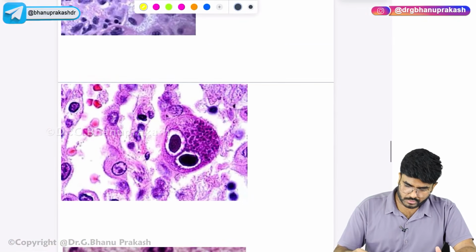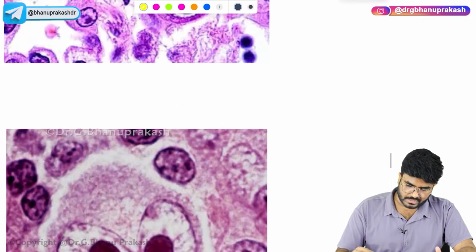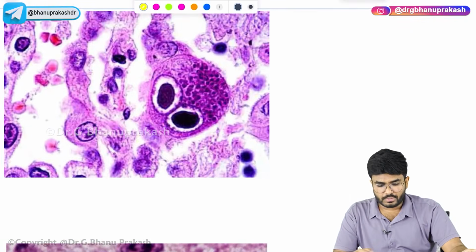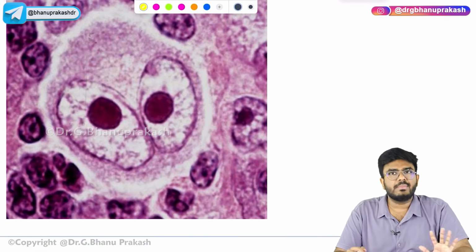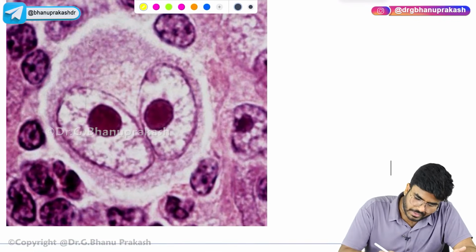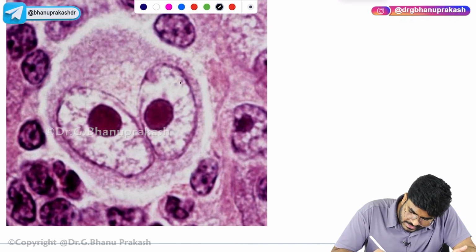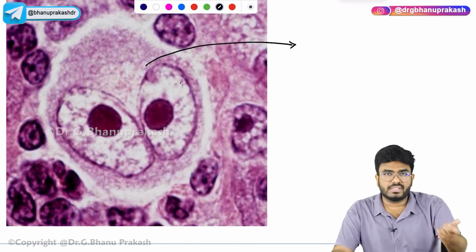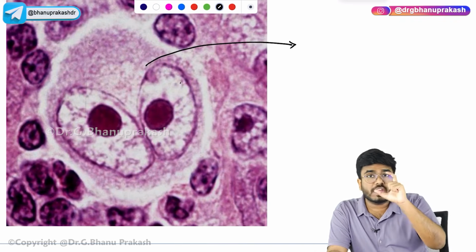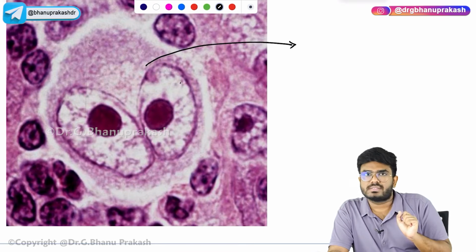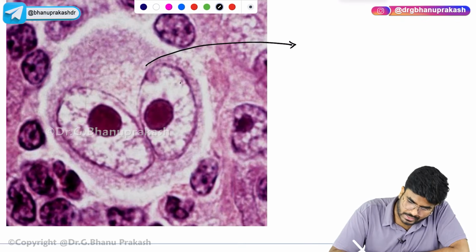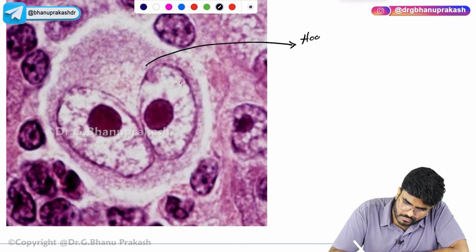Now I am going to show you two similar images. Look at this and look at this. They look almost the same, right? First, let me write here this giant cell. This is a cell with an owl-eye nucleus, the nuclei look like owl eyes. These giant cells are seen in a condition called Hodgkin's lymphoma.